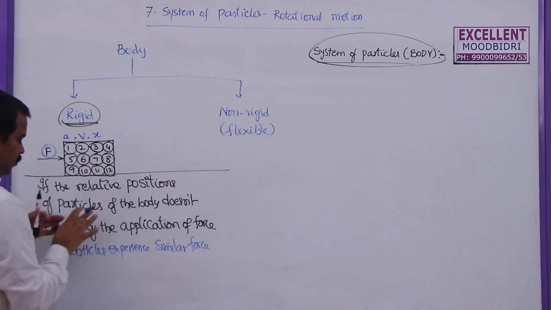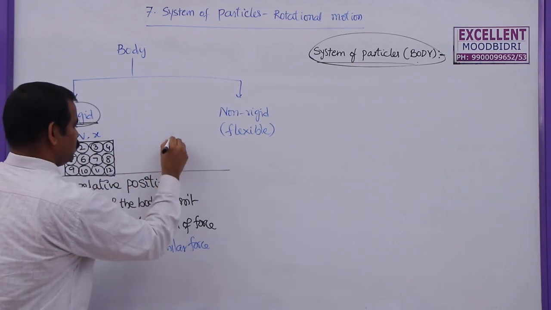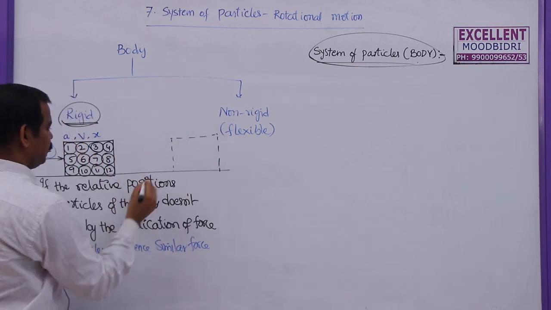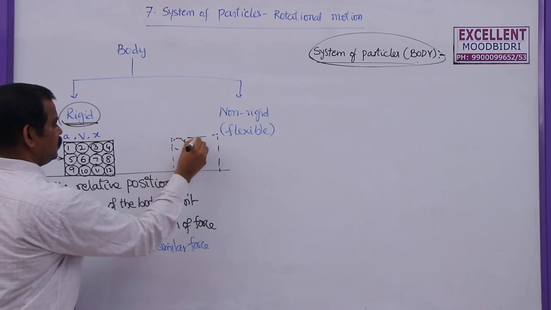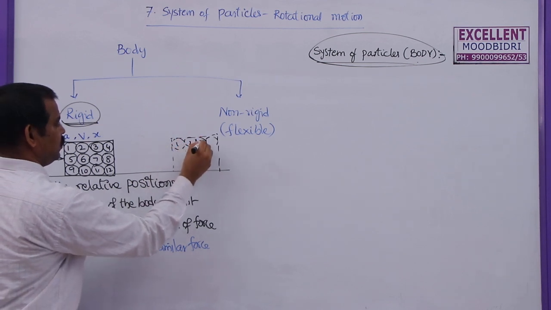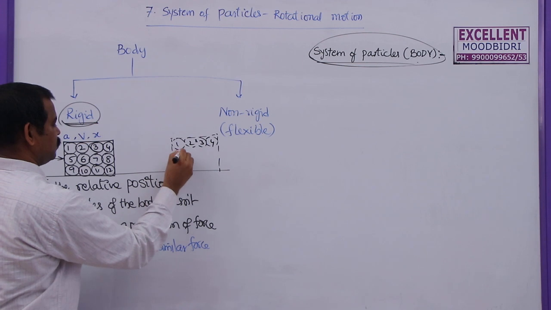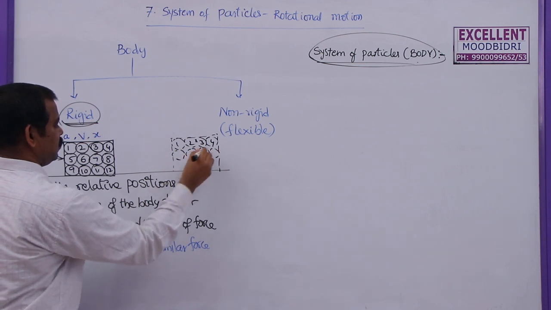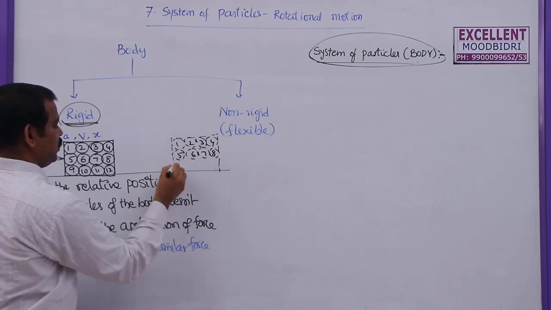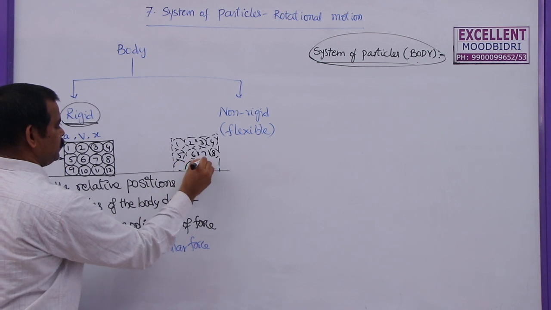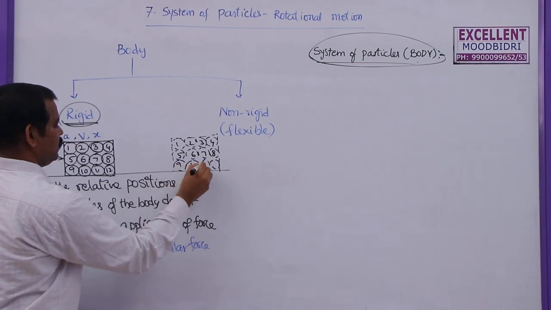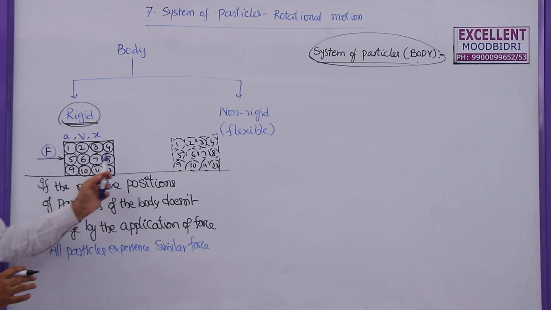So let me draw the same diagram here. So this is the new position of this body after some time. So this is 1, 2, 3, 4, 5, 6, 7, 8, 9, 10, 11, 12. You can see the two diagrams here.